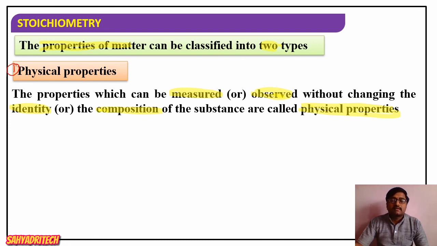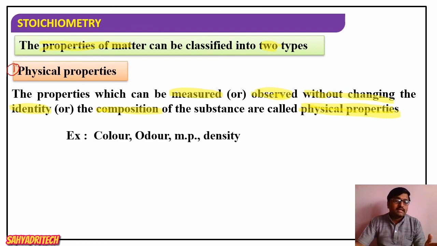That means we can measure or observe the property without making any change. What are we specifying here? Without changing the identity or composition of a substance. Such properties are called physical properties. For example, color can be observed, odor can be analyzed, melting point can be measured, density can be measured. During this analysis we are not going to change the identity or composition of the substance. So such properties are considered physical properties.